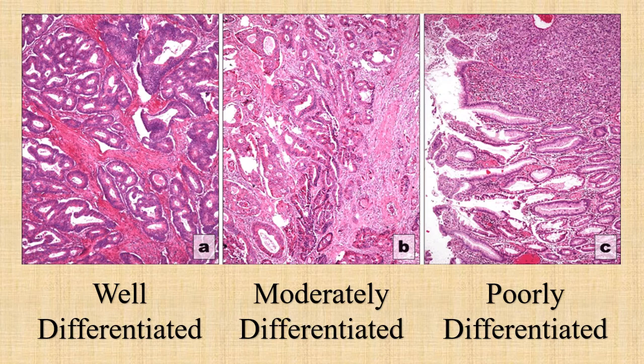While in the poorly differentiated adenocarcinoma, the glands are very few and the malignant tumor cells are forming sheets. Architecture is in sheet form. So based on the microscopic architecture and the formation of glands as well as tubules, the adenocarcinomas are graded as well differentiated, moderately differentiated, and poorly differentiated.